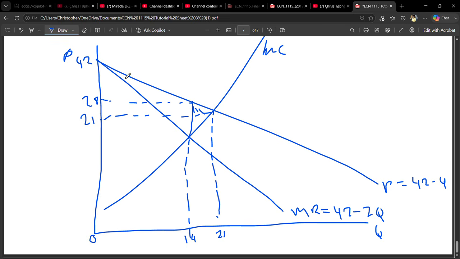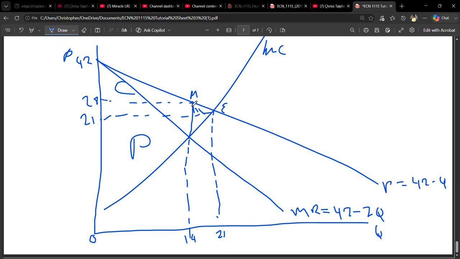This part is the consumer surplus for the monopoly, just this part, excluding this other part. To understand everything that happens here, you should watch other videos. Otherwise, this is the consumer surplus, and that is the producer surplus, for the monopoly down here.